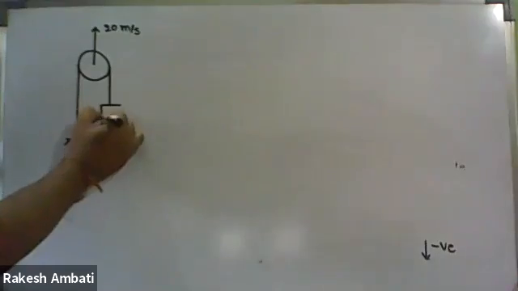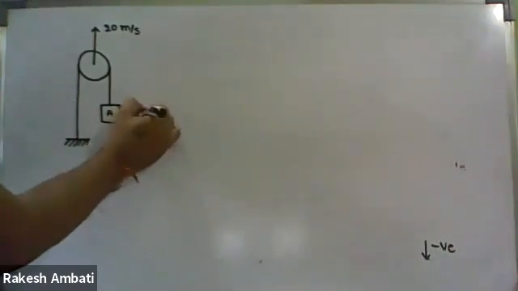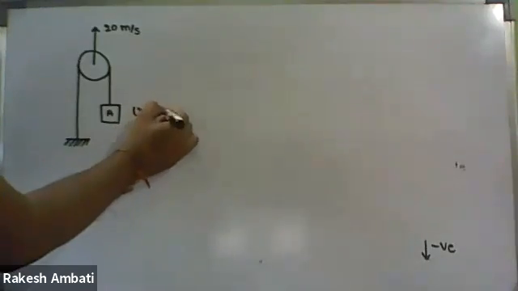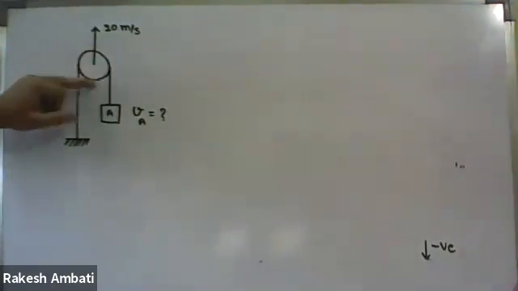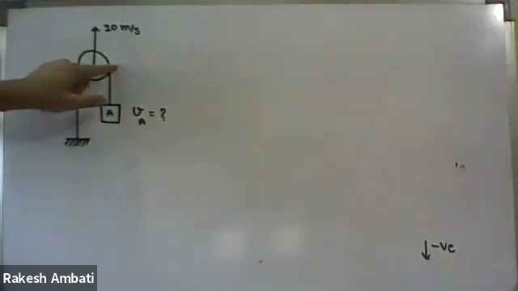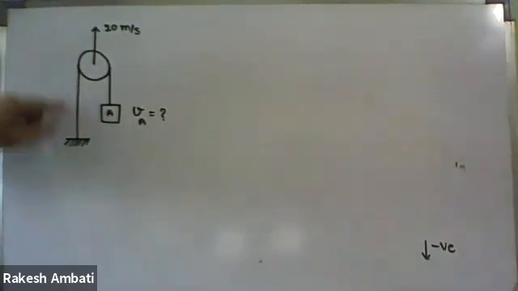And it is block A, and we have to find velocity of block A. So in the case of pulley, it is central arm, it is A and it is B, but this side arm is fixed.